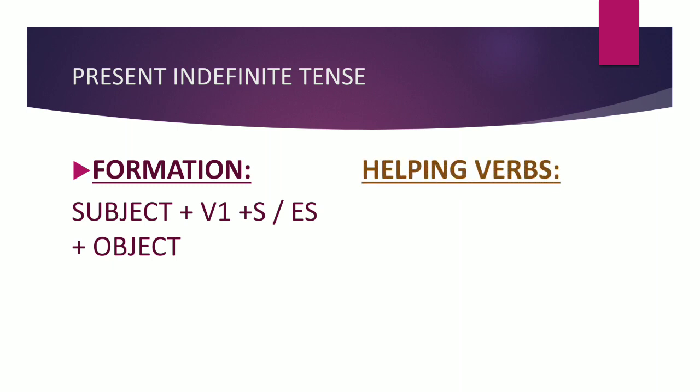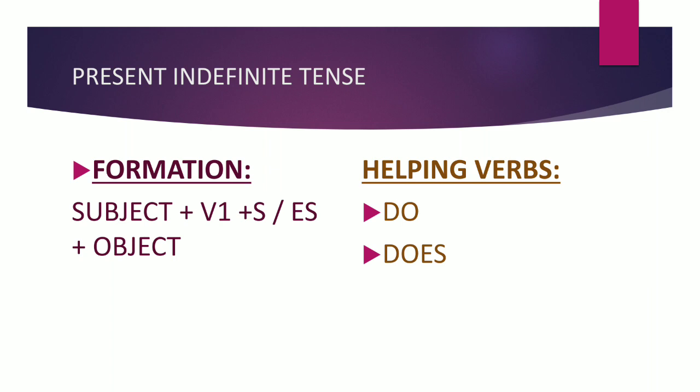Later we will discuss the usage. Now here are the helping verbs. As there can be a need to change the affirmative sentence into negative, interrogative, or interrogative negative, for all these types of sentences we need a helping verb. So the helping verbs for present indefinite tense are do and does.